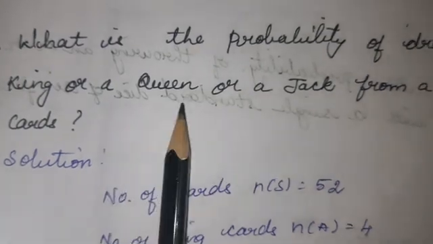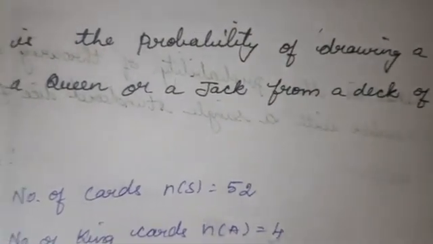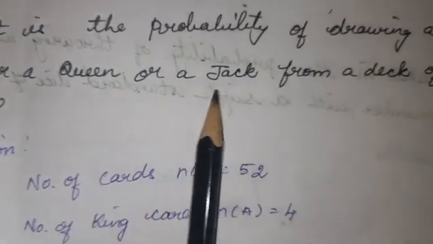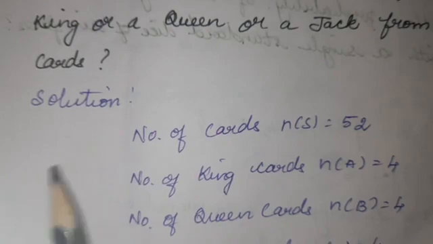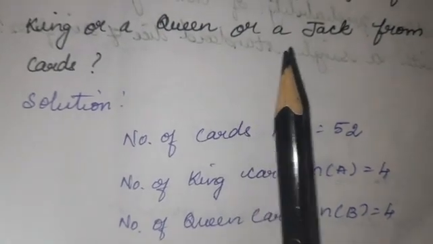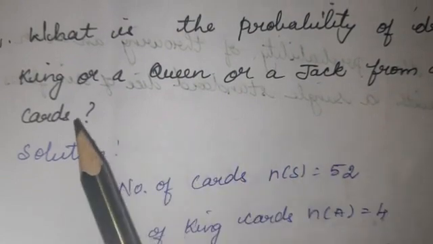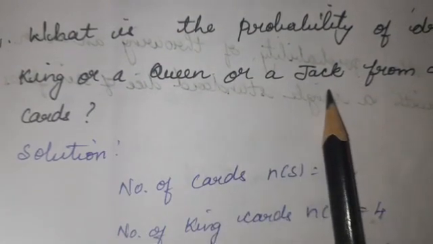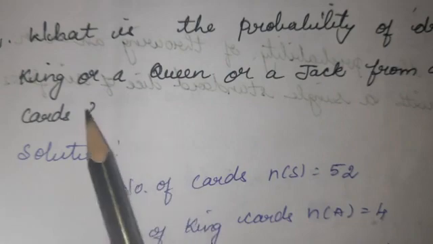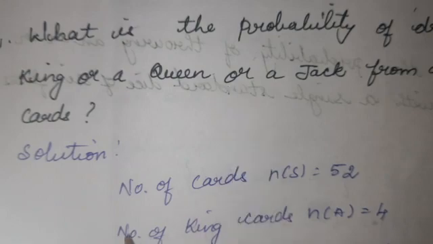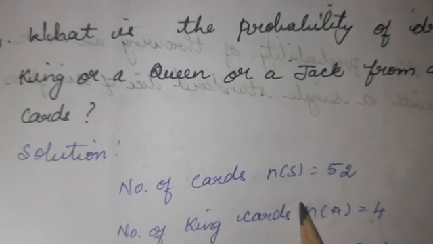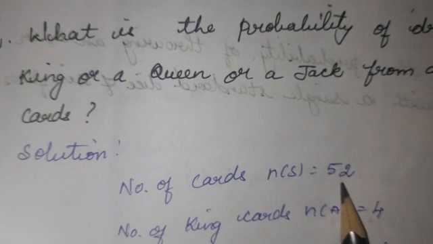Second question. What is the probability of drawing a king or a queen or a jack from a deck of cards? Solution. Here the question is asking the probability of drawing a king or a queen or a jack from a deck of cards. That means 'or' means we should find the probability of each and add them. First of all, whenever the question is given, first we should find N of S. So number of cards is 52. That can be written as N of S is equal to 52.